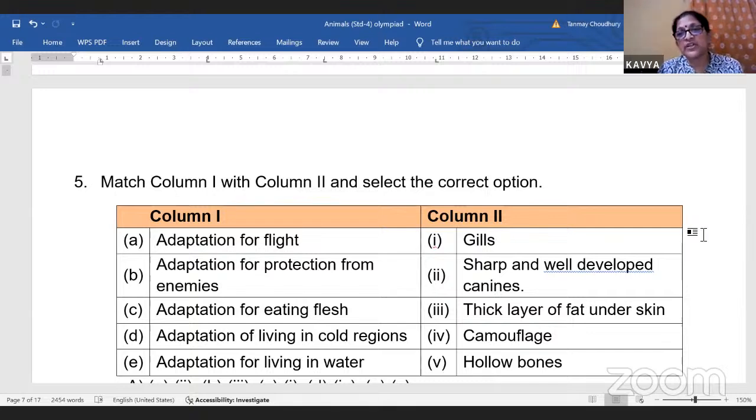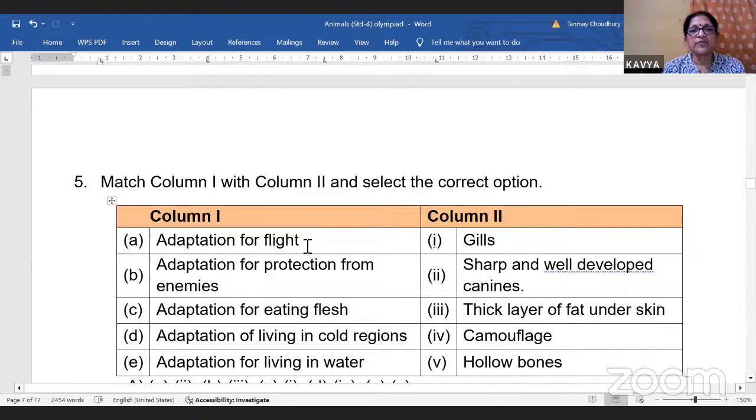So that is an adaptation of the camel. Okay. The fish has got gills. That is an adaptation so that it can breathe in water. So these are known as adaptations. So adaptations are some features, some structures which any animal or plant has so that they can live comfortably in any habitat. Okay. So adaptation for flight.